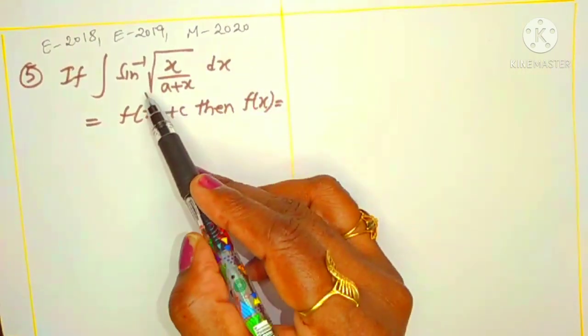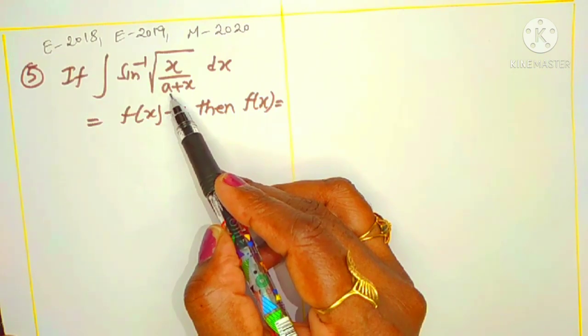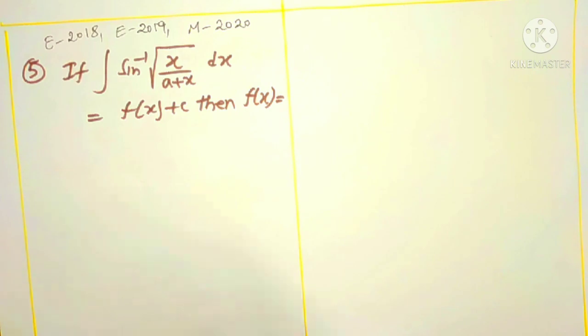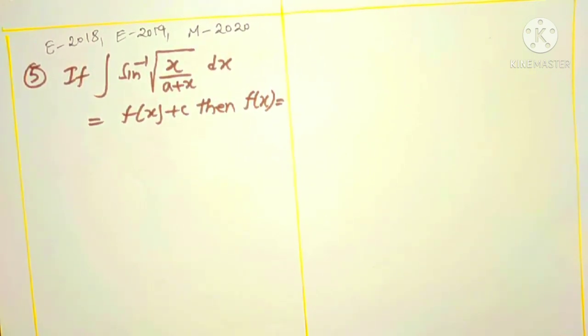In Mains 2020 it just changed: in place of a, 1 is given, but the process is the same for all of them. So what is the question? That is important. What is the process? That is important. For objective questions you have to practice more questions. That is a major part, right?